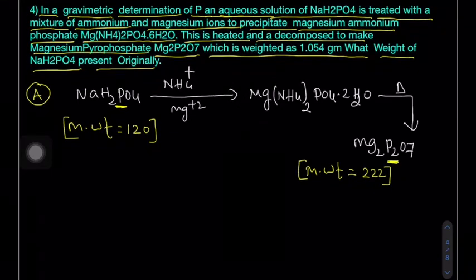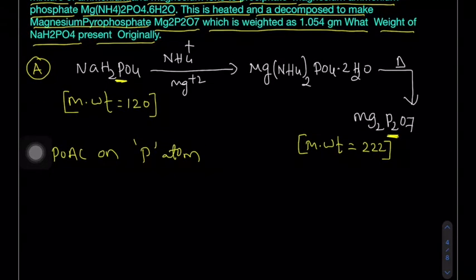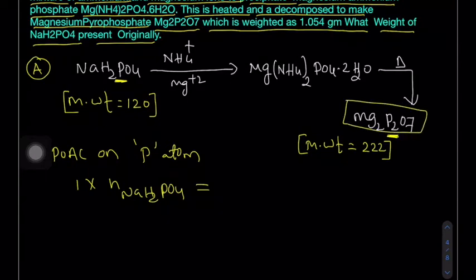Now apply POAC on the phosphorus atom, because the phosphorus atom is conserved. On the left hand side only one phosphorus atom is there, index is 1, number of moles of sodium dihydrogen phosphate. On the right hand side, in the magnesium pyrophosphate there are two phosphorus atoms, so index will be 2, number of moles of magnesium pyrophosphate.